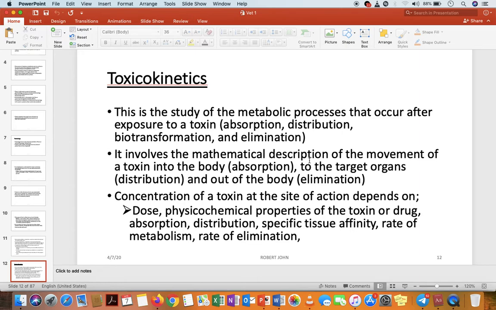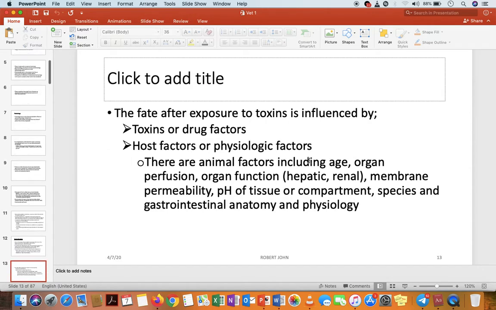So the effect of the toxins at the site of action depends on the concentration of the toxins at the site of action, which is directly proportional to the effect, and depends on those physicochemical properties, absorption, distribution, specific tissue affinity, rate of metabolism, and rate of elimination. So remember those factors. The fate after exposure to toxins is influenced by the following issues.